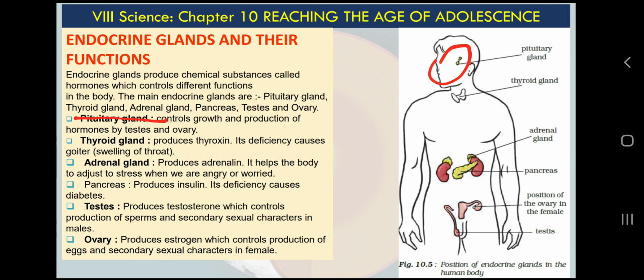The pituitary gland is here, so you can easily understand that the pituitary gland has its location just below the brain. It is connected with the brain and is called the master gland.